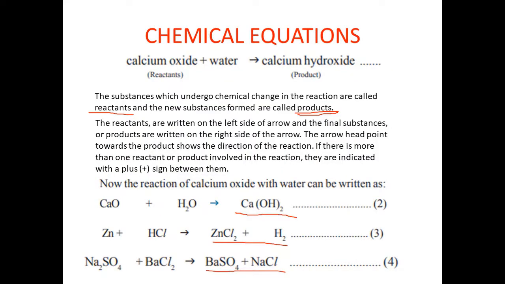So what is a chemical equation? Every time, in case of calcium oxide plus water giving rise to, that arrow mark is called gives rise to, calcium hydroxide. How difficult it is to write out the spelling every time. Sometimes there are 4f, 5f block elements. F block elements, their names are very difficult to even pronounce and to write. So for this, we have a very simple technique called writing a chemical equation.